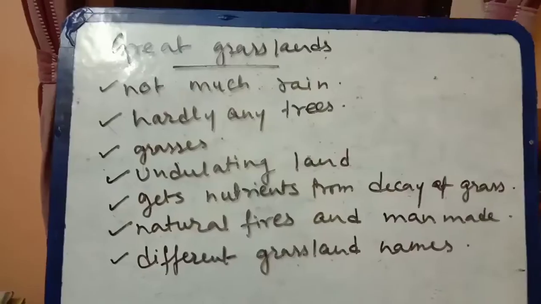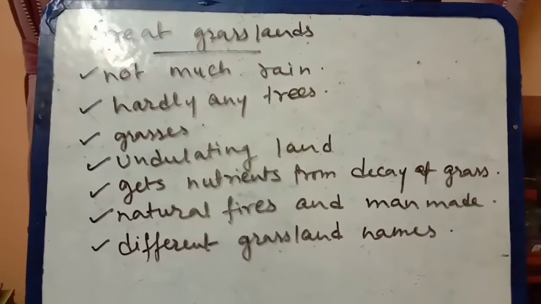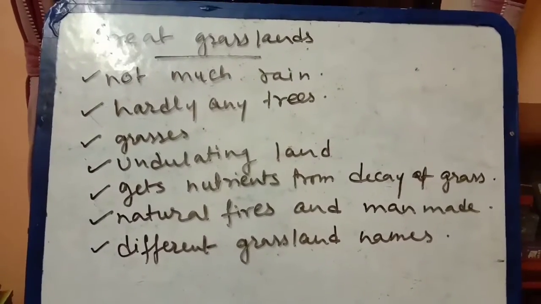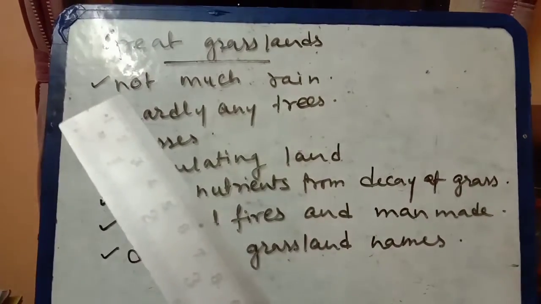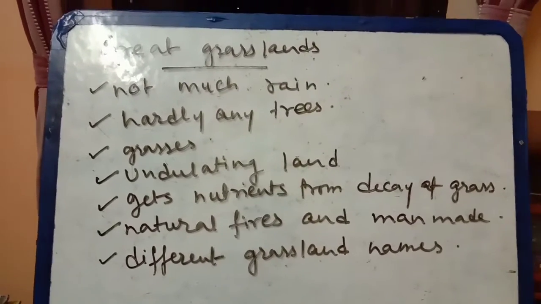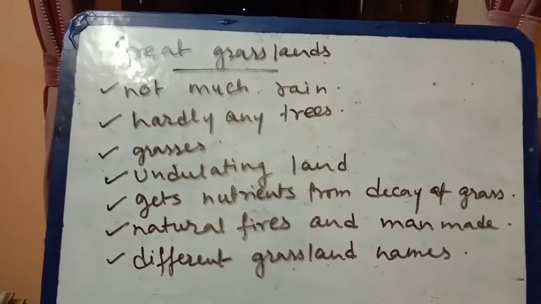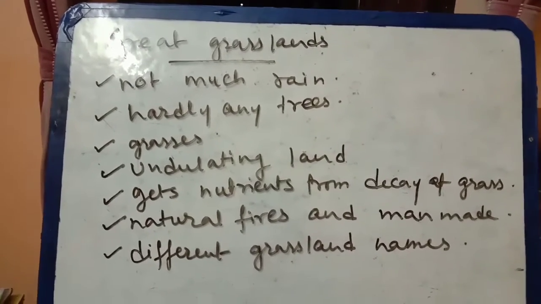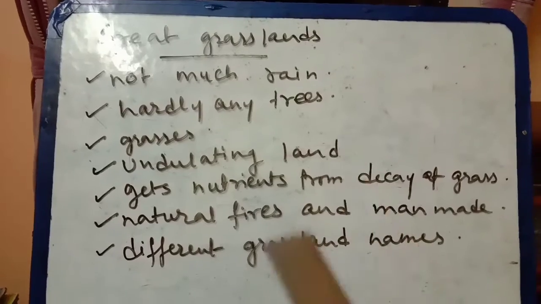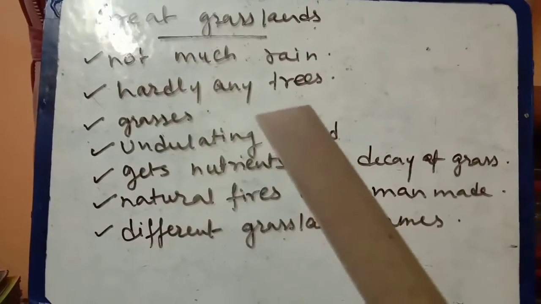You can see I have written some points about the temperate grasslands. Number 1: not much rain. It means in some areas, particularly in Central Asia, Central Europe and Central North America, there is not much rain. As these places do not have excess rain, we hardly get any trees.